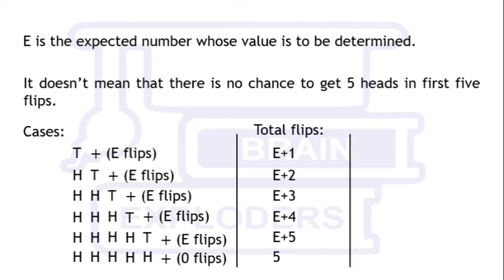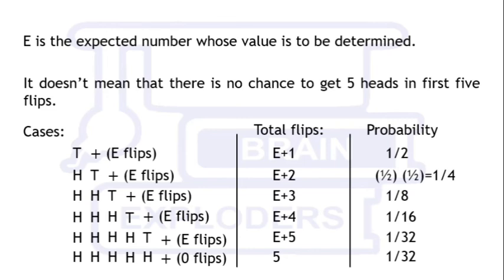Now let us see what is the probability of each of these cases. First case means getting a tail in the first flip. So its probability is 1 by 2. Second case means getting a head in the first throw and a tail in the second throw. So its probability is 1 by 2 times 1 by 2, that is 1 by 4. Third case means getting 2 heads in the first 2 throws and then a tail. So its probability is 1 by 2 times 1 by 2 times 1 by 2, which is 1 by 8. Similarly, probabilities of all the cases are shown on the screen.